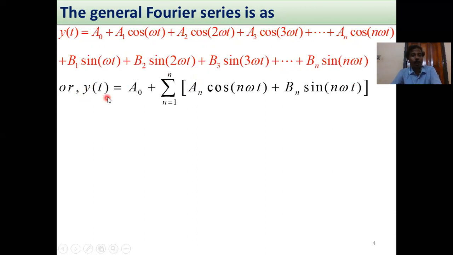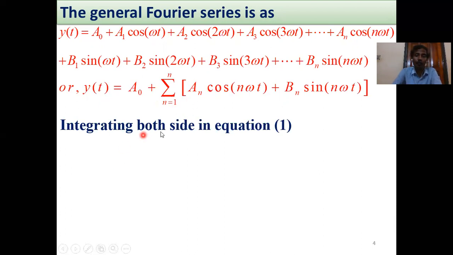And another formula, y of t equals a0 plus sum from n equals 1 to n of an cos n omega t plus bn sin n omega t. Put here n equals 1, 2, 3, 4, ..., n, and then you can get again equation number 1.